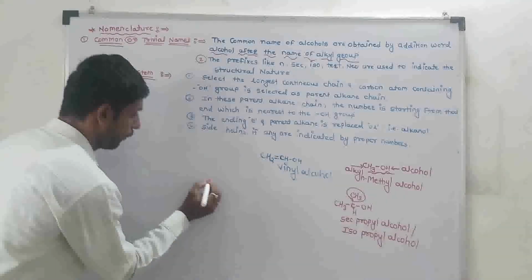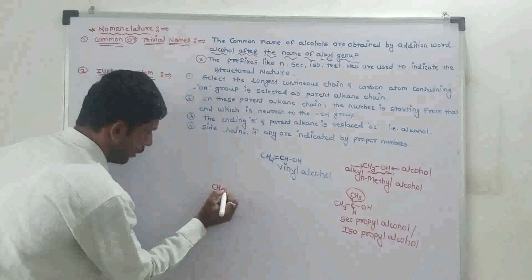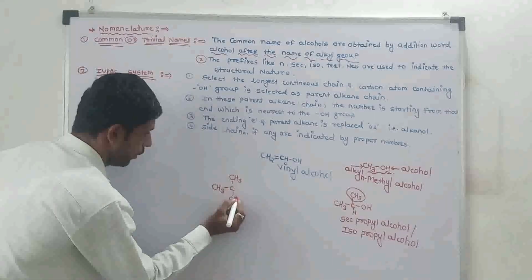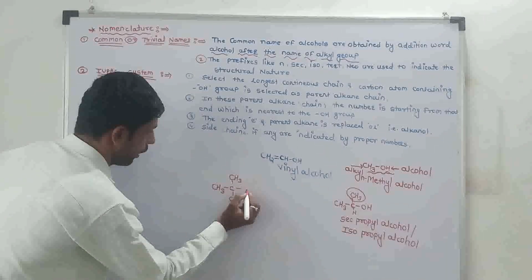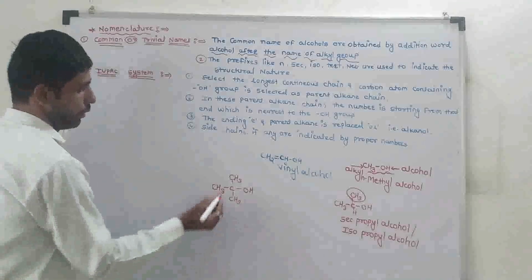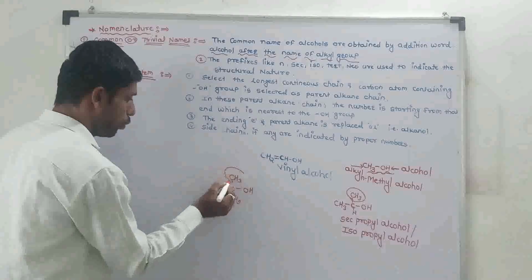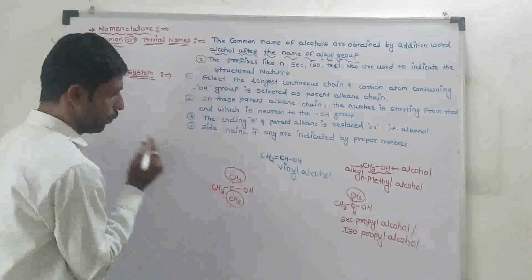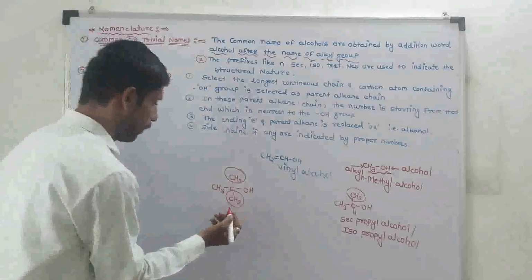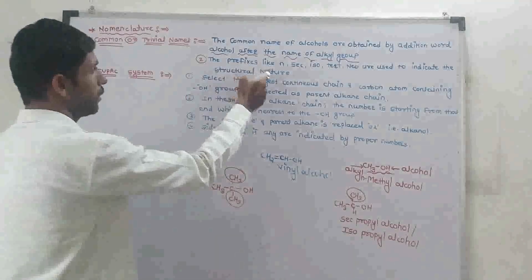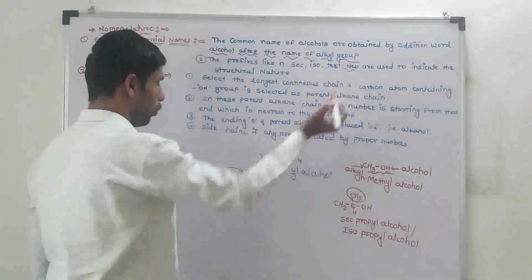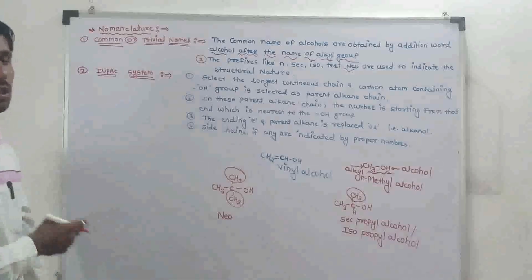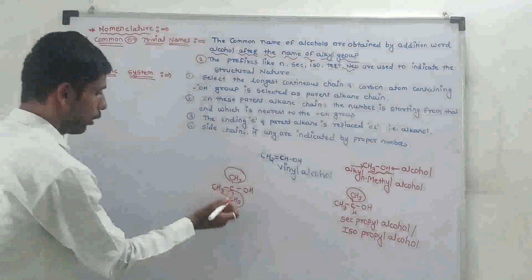Next example, CH3, C, CH3, CH3 and OH. In this structure, the carbon is bonded to two other carbon atoms. Add the prefix neo, and the name of the structure is neobutyl alcohol.